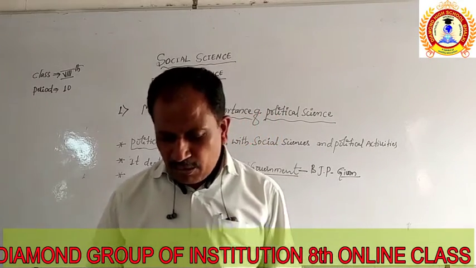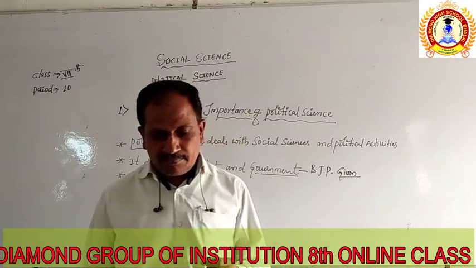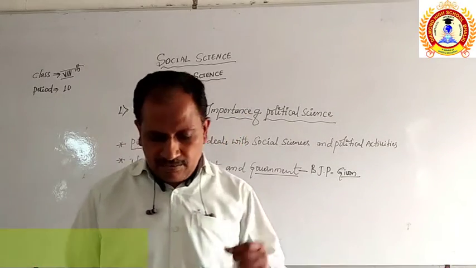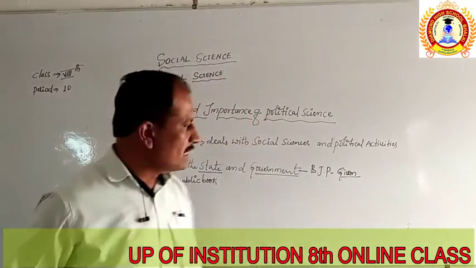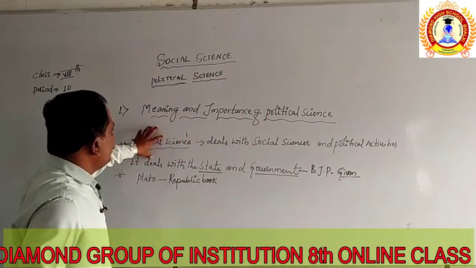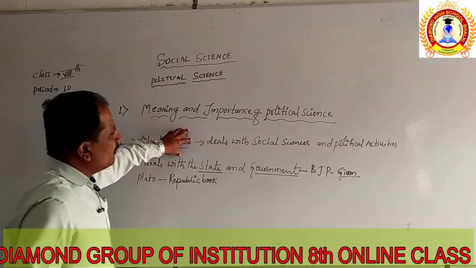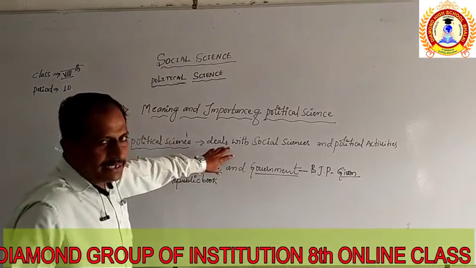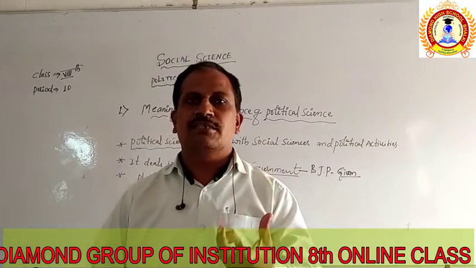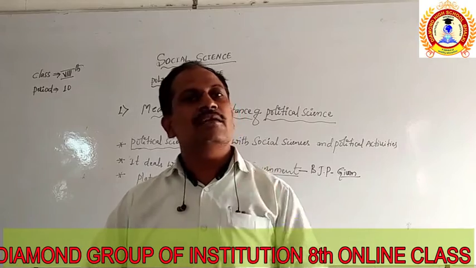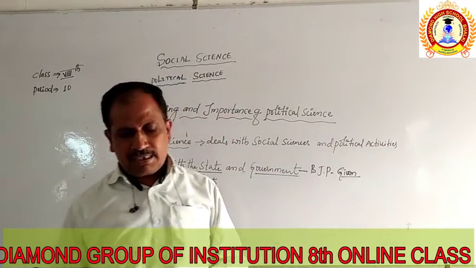In the other way, political science studies the origin and nature of the state and forms the political institutions. First, what does political science do? It takes the idea related to a particular state and particular government, and it will develop the institutions to give the knowledge related to politics. That is called political science.